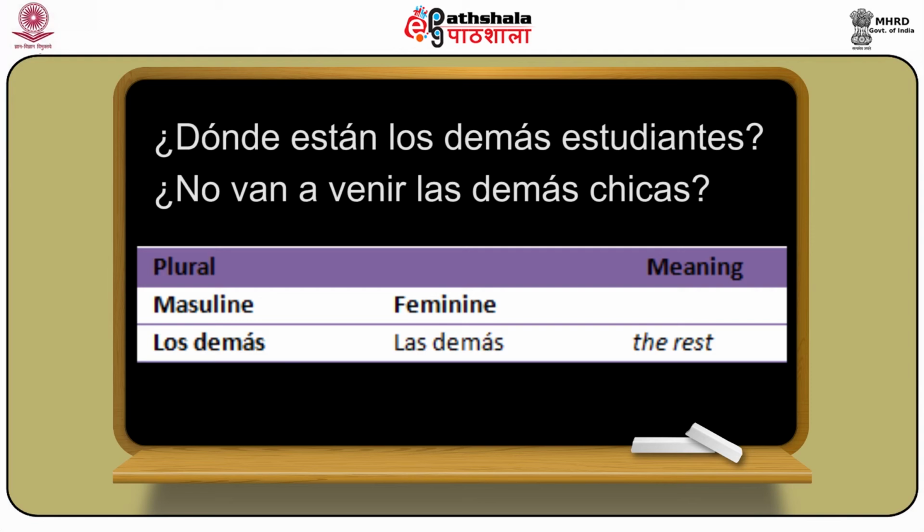So if we say, where are the rest of the boys, in Spanish it will be dónde están los demás estudiantes. And if I say the rest of the girls are not going to come, the same can be said as no van a venir las demás chicas.